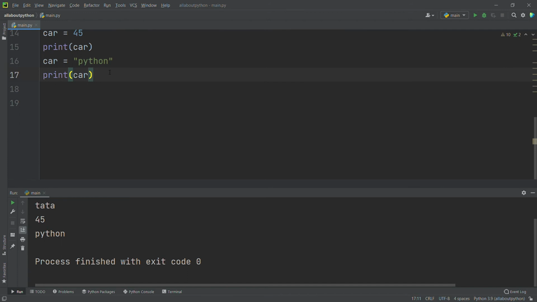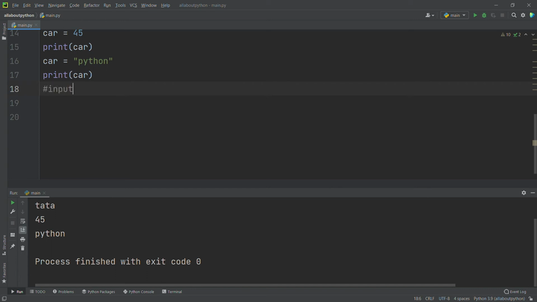Static variables are not very useful because we cannot change anything. If I run this code 100 times or 2000 times, I am going to get the same output, right? This type of variable is called a static variable. But we have dynamic variables, where we can change the values of the variable, or else we can get the input from the user. For that we are going to use the input function.